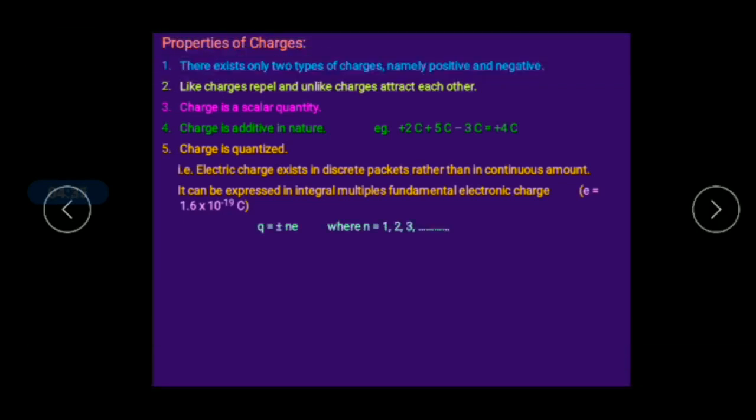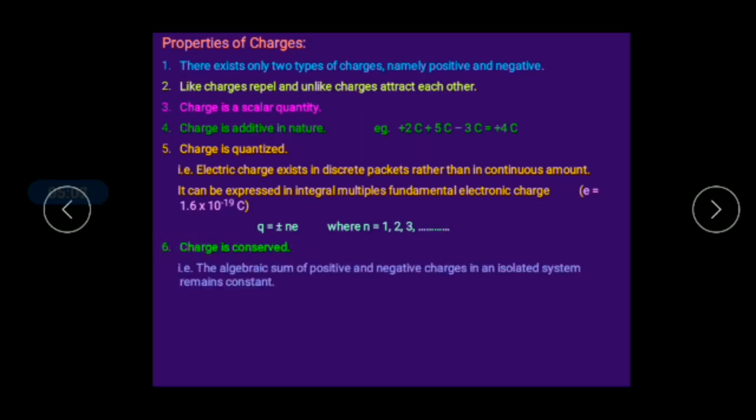So this is the relation: Q = ±nE, where n is a number, 1, 2, 3 and so on. You can calculate the net charge from this equation. Keep in mind that this is an important equation, Q = ±nE. And another point: charge is conserved, right?